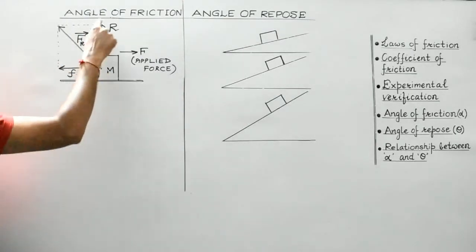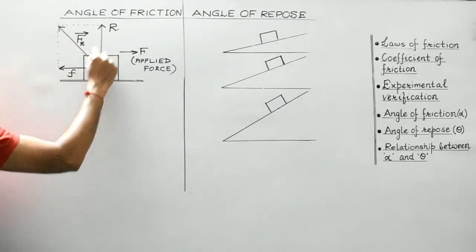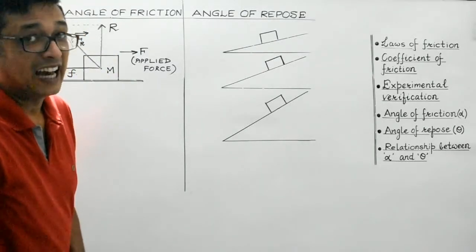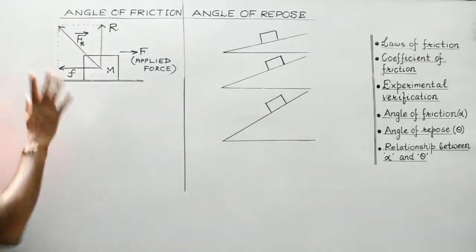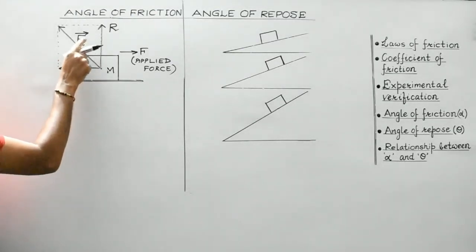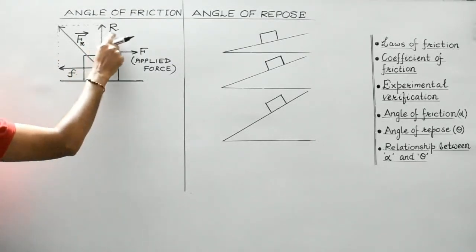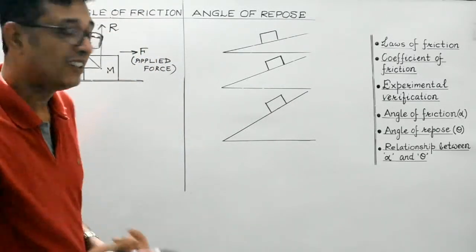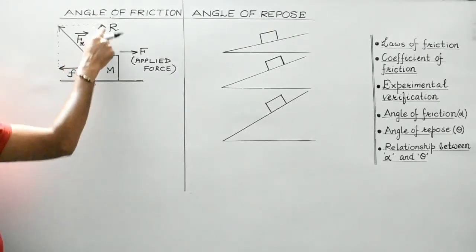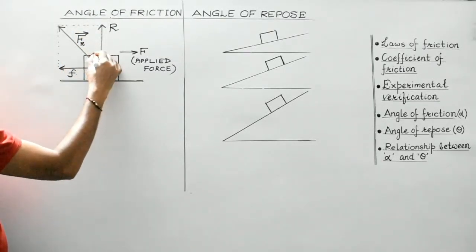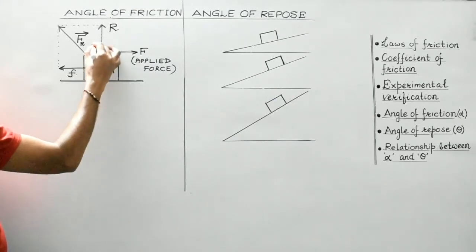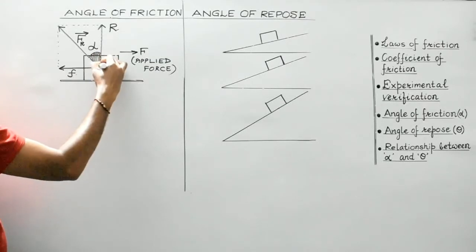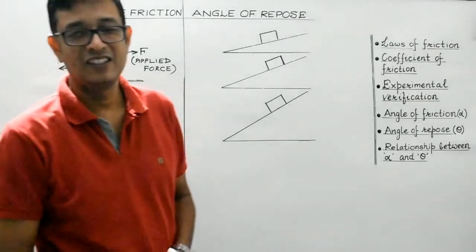So this is a parallelogram. These are the two vectors representing the adjacent sides of a parallelogram. So the vector resultant is given by the diagonal of the parallelogram passing through the same point. So Fr is the resultant of frictional force and the normal reaction. Now students, angle of friction is the angle which this resultant force makes with the normal reaction. So this angle, let us denote it by alpha. So this angle alpha is known as the angle of friction.